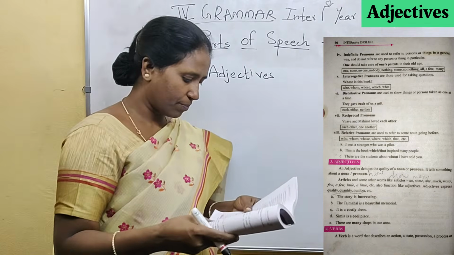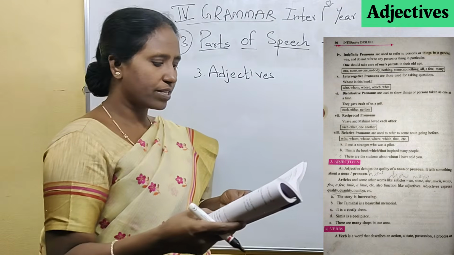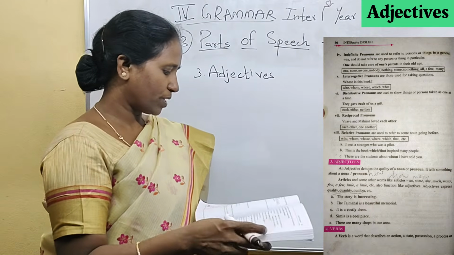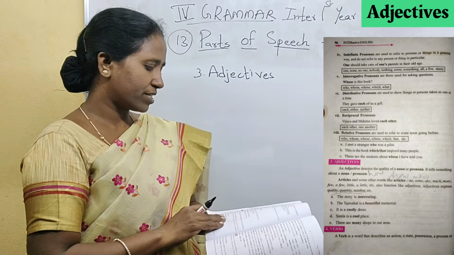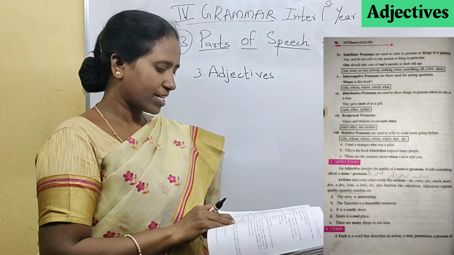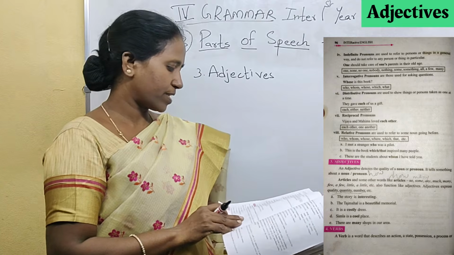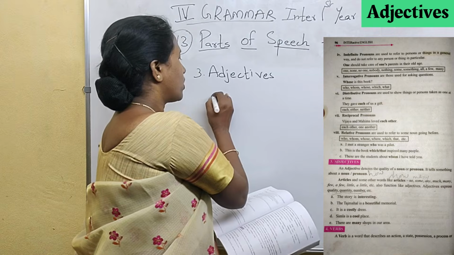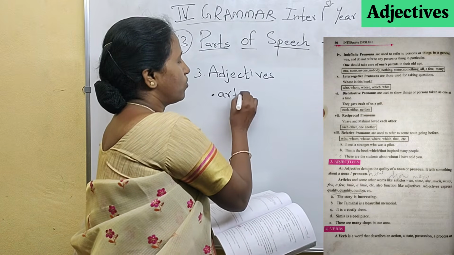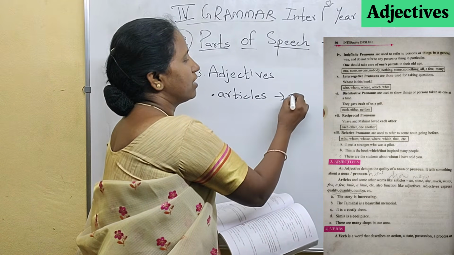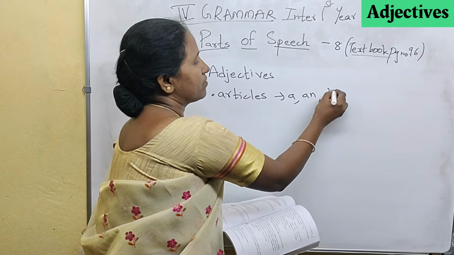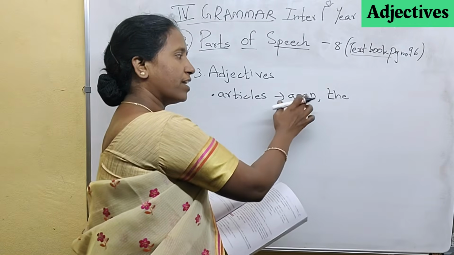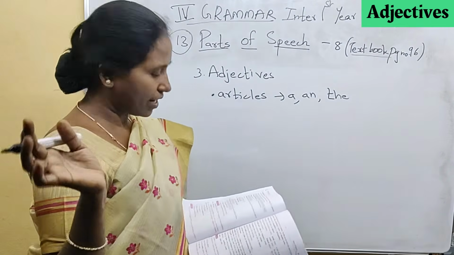Here are some examples. Articles and some other words like no, some, any, much, many, few, a few, little, a little also function as adjectives. Adjectives express quality, quantity, number. First, they have given articles. What are articles? That is a, an, and the. These three are always adjectives in any circumstance. If you see a and the, that is definitely an adjective.